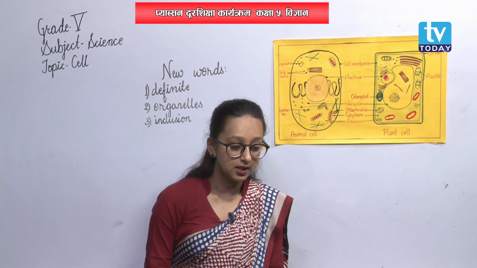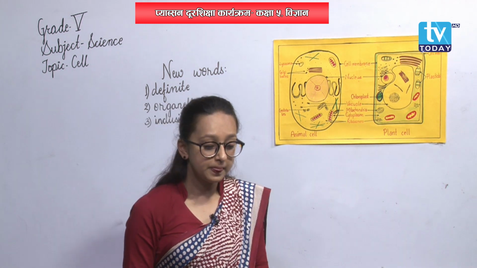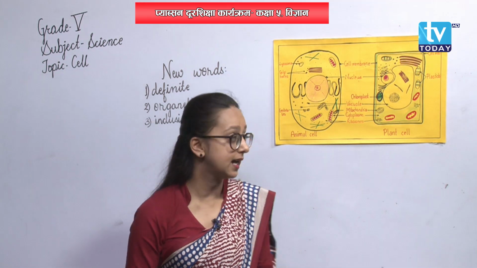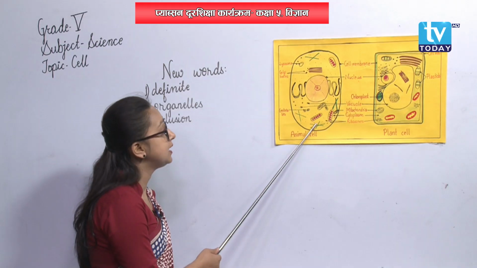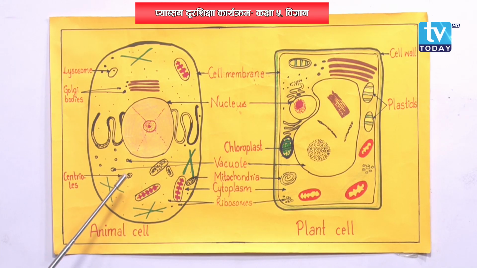And it also contains a number of living structures, that is, as I have told you, living structure means organelles. It contains various living organelles inside the cell, and other non-living inclusions are also included. Okay. Nucleus and mitochondria are said to be cell organelles, that is, living structures present inside the cell, whereas vacuoles are said to be non-living, that is, they are inclusions. They are non-living structures present inside the cell.